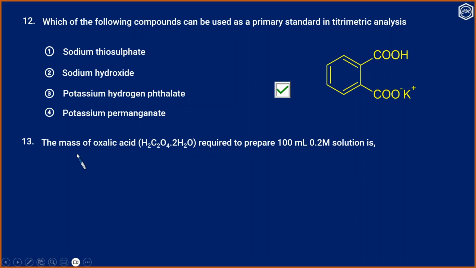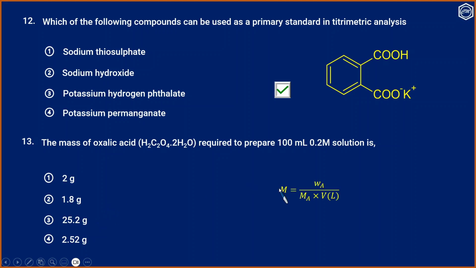Question 13. The mass of oxalic acid required to prepare 100 ml of 0.2 molar solution is: option 1, 2 gram; option 2, 1.8 gram; option 3, 25.2 gram; option 4, 2.52 gram. Since this is a numerical question, we have to calculate the mass required.